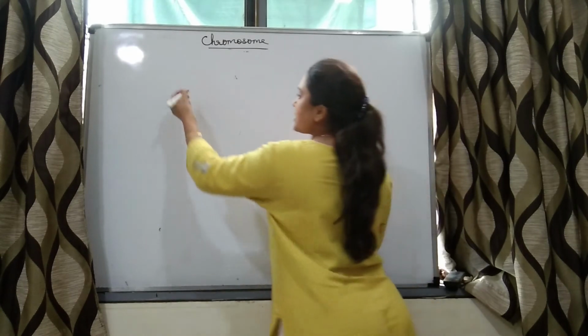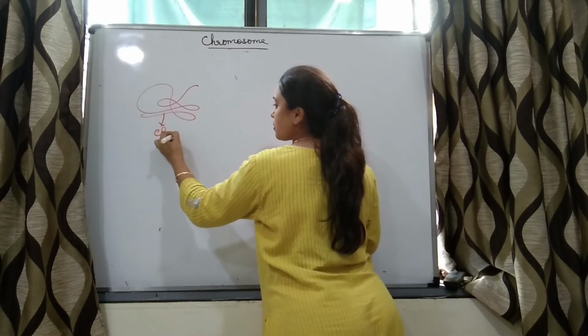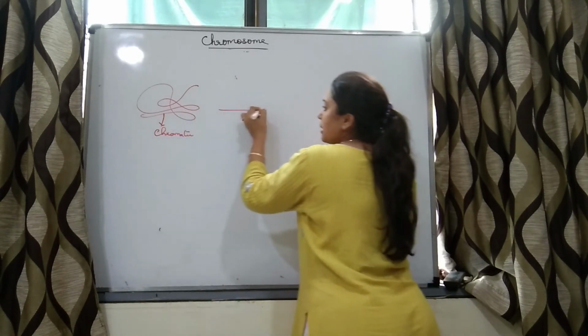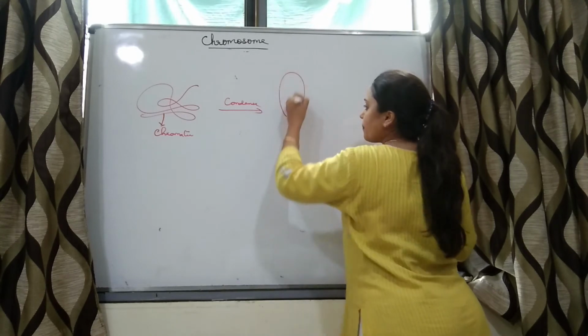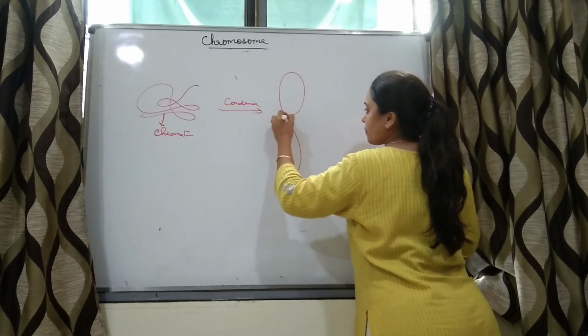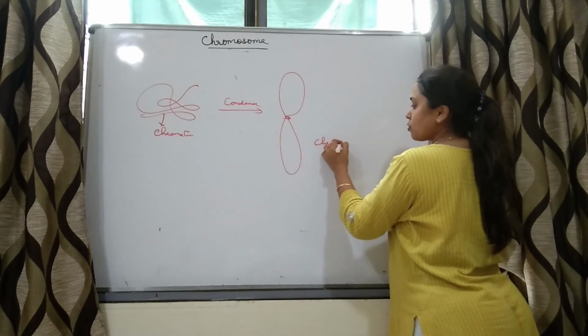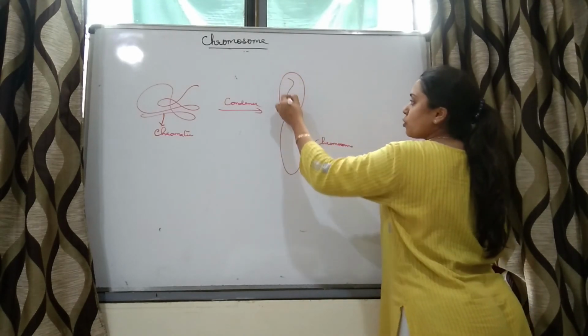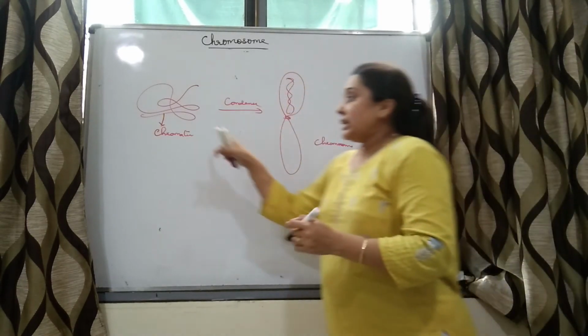So again I am saying this is chromatin, this is chromatin. They condense to form chromosome. So this is chromosome, and chromosome will have this chromatin, right?